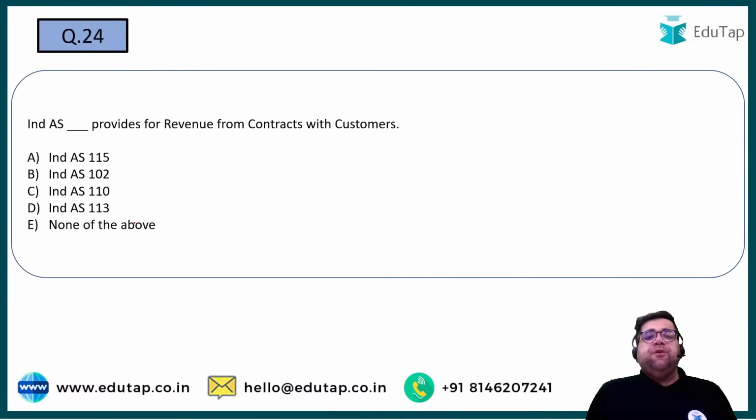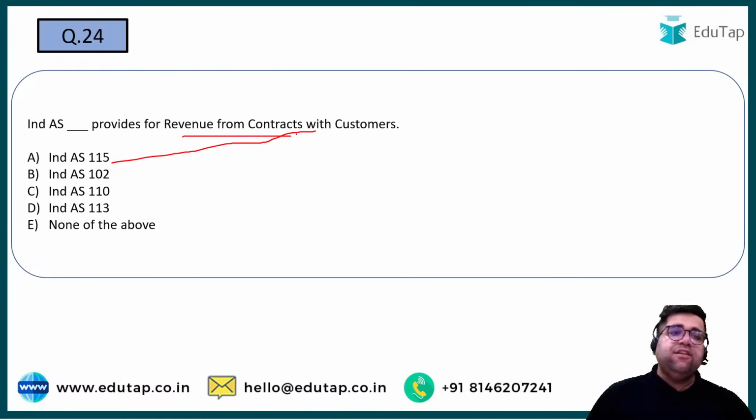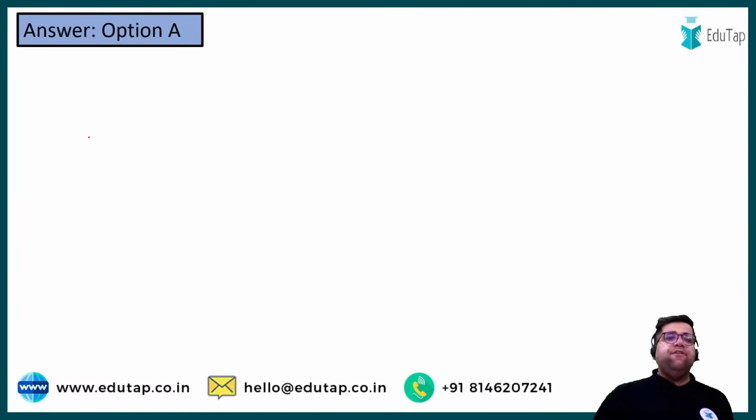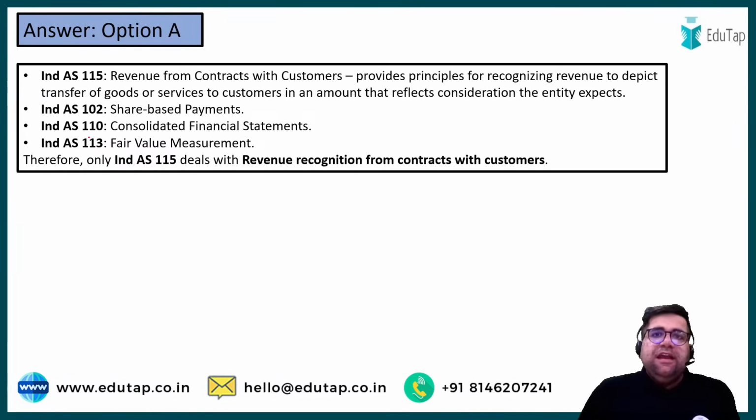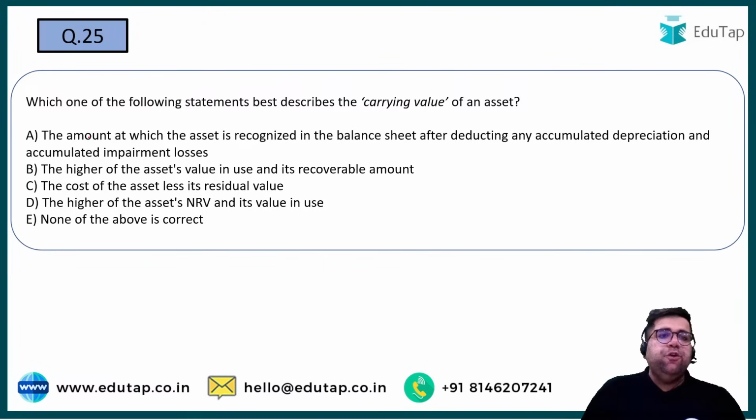Ind AS dash provides revenue from the contract with customers. So Ind AS 115, right, which provides how you have to report the revenue from contract with customers. So answer will be option number A. Once you get the PDF, do revise this list of questions. Ind AS 115 is for revenue from contracts with customers. Ind AS 102 is for share-based payments. Ind AS 110 is for consolidated financial statements. Ind AS 113 is for fair value measurement. Right, so please understand that these all are important, so you have to do it.